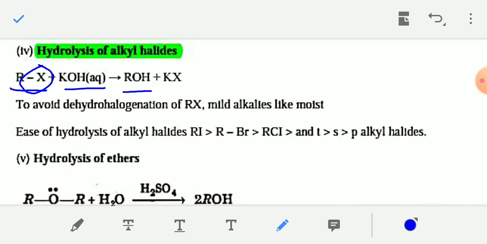Okay, and the rate of hydrolysis of different alkyl halides is in the order RI greater than RBr greater than RCl, and tertiary alkyl halide is greater than secondary alkyl halide, which is greater than primary alkyl halide. T means tertiary alkyl halide greater than secondary alkyl halide greater than primary alkyl halide. Okay.